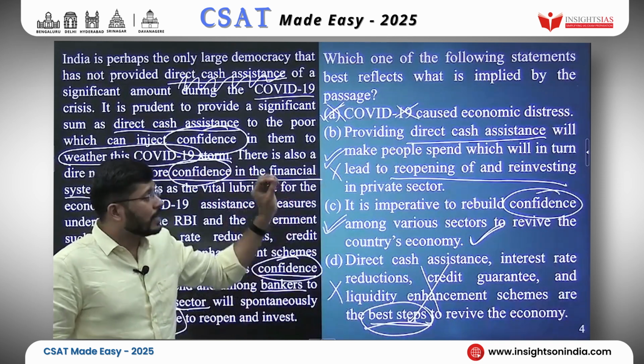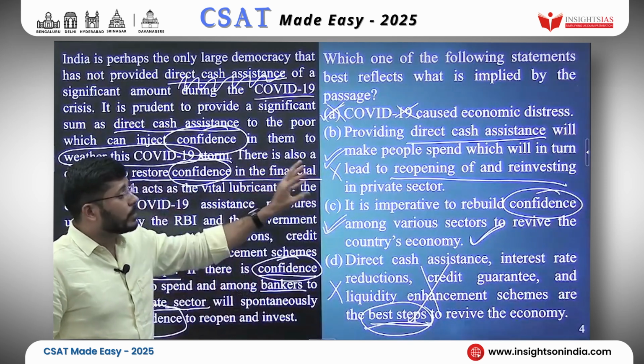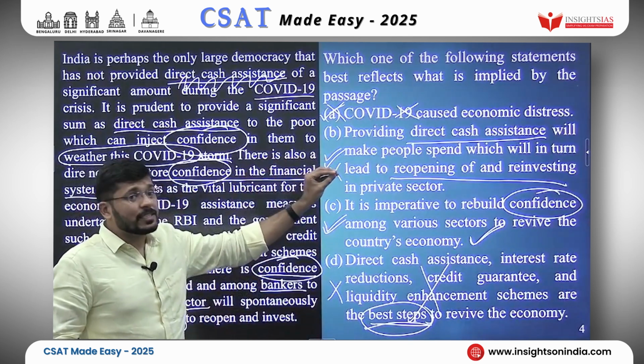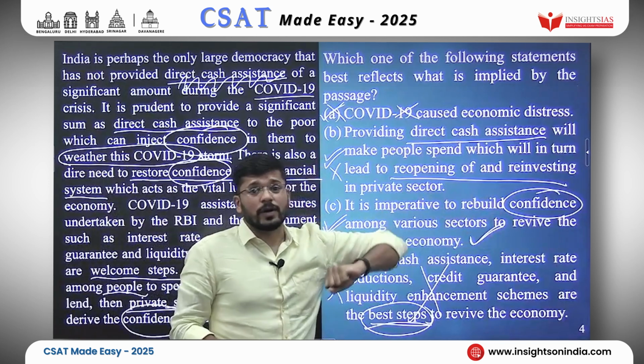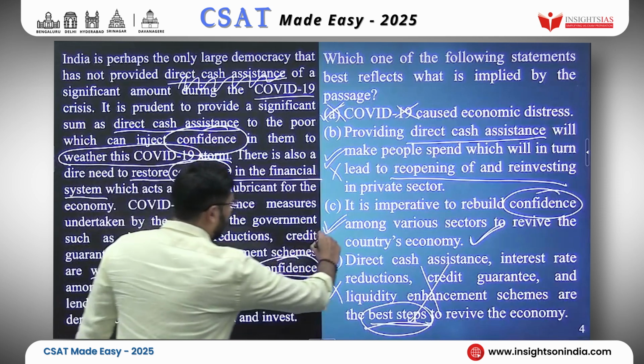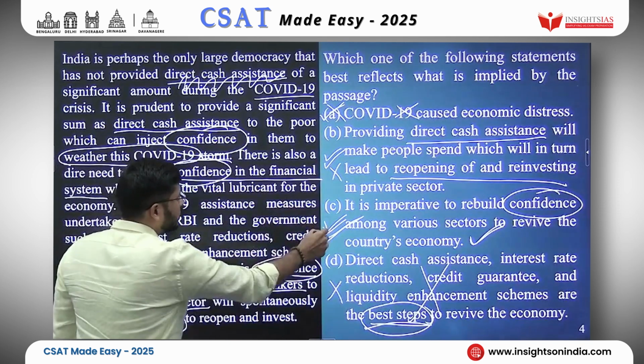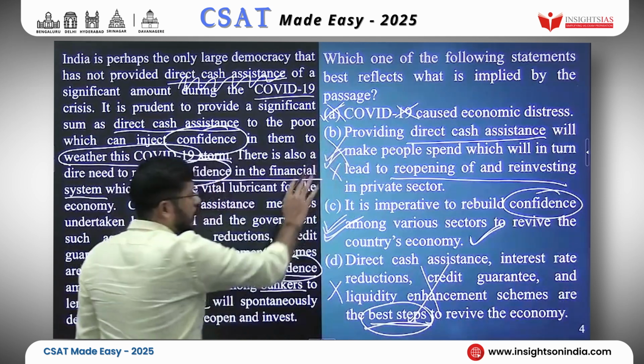Direct cash assistance, yes, it is talking about it directly, explicitly, yes. However, it is talking about direct cash assistance for the purpose of boosting confidence. So what is the implication of this passage? I will mark C as my answer, because this is more appropriate when compared to this one.